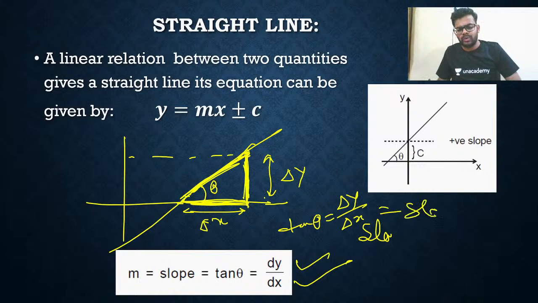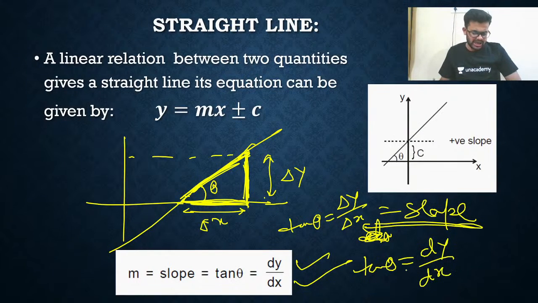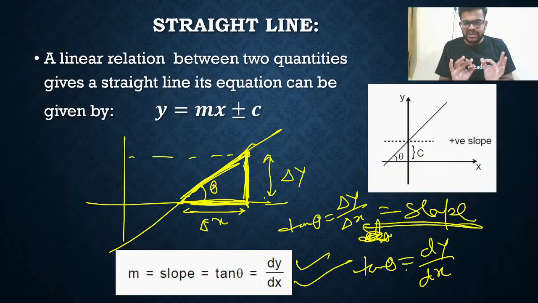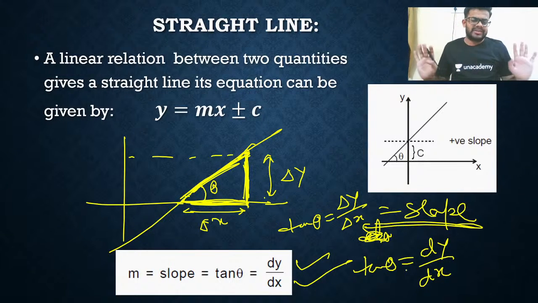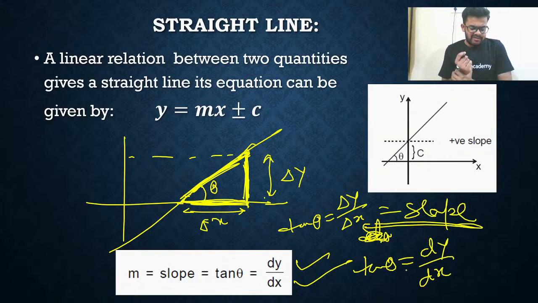This is only called slope. So remember delta y by delta x. And if delta x tends to 0, then tan theta is equal to dy by dx. So you just need to remember one thing: slope is equal to tan of the angle made by the line with the positive x-axis. If theta is acute, slope will be positive. If theta is obtuse, meaning greater than 90 degrees, then tan theta will be negative, so you will get a negative slope.